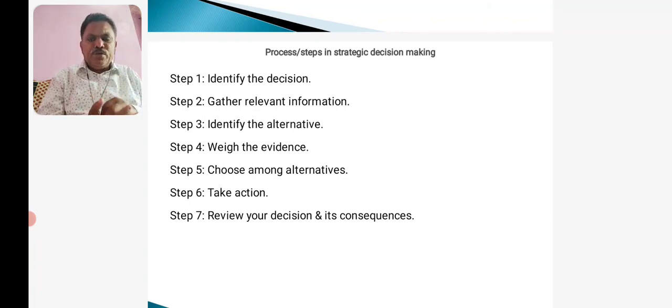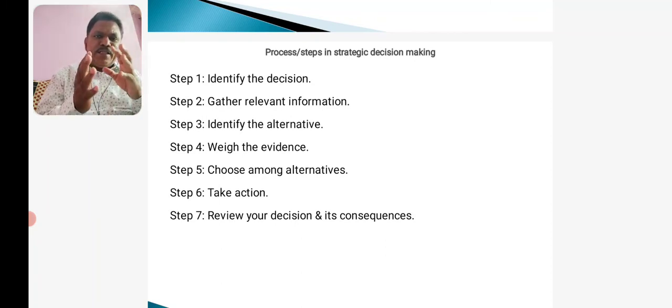We have to review and evaluate whether the things are going smoothly and providing profits to the organization.